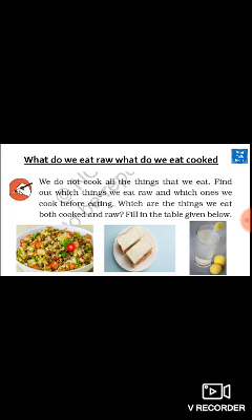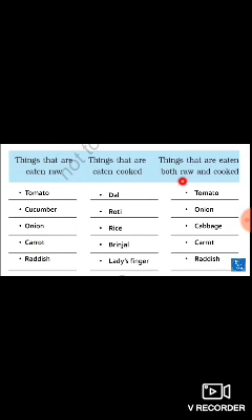Now coming to the next thing. What do we eat raw, what do we eat cooked? On page number 64 you have been given this activity. There are some things which we eat without cooking, for example, your salad, your sandwich, your juices. In this we do not cook all the things that we eat. Find out which things we eat raw and which we cook before eating. Which are the things we eat both cooked and raw. Fill in the table given below.